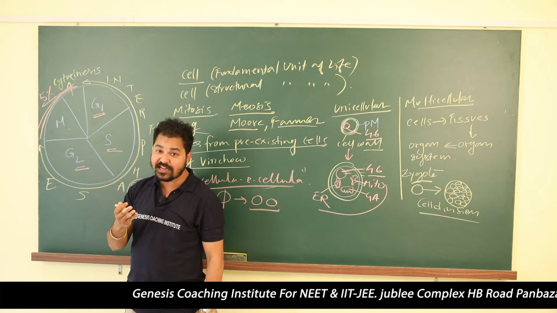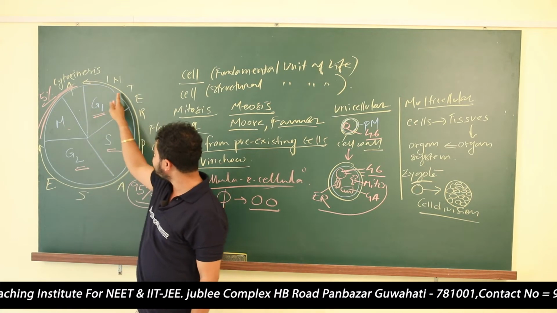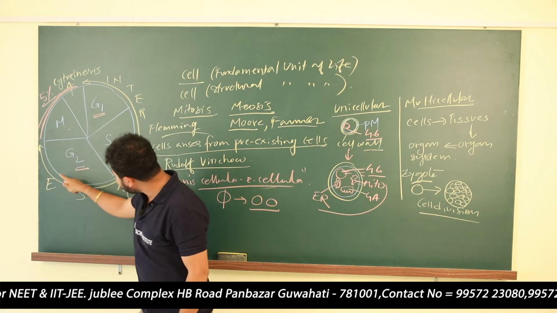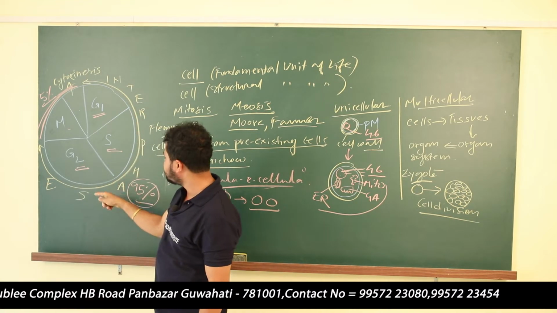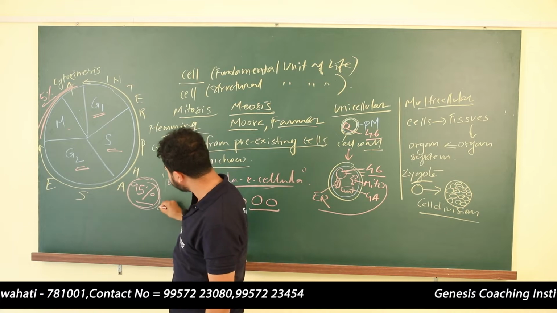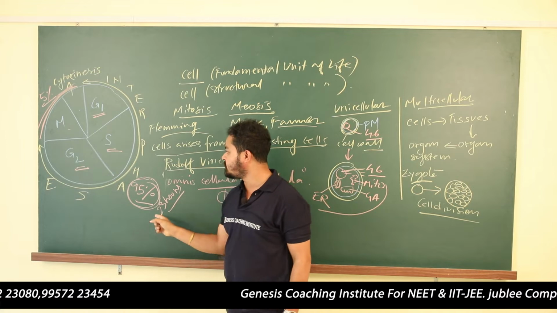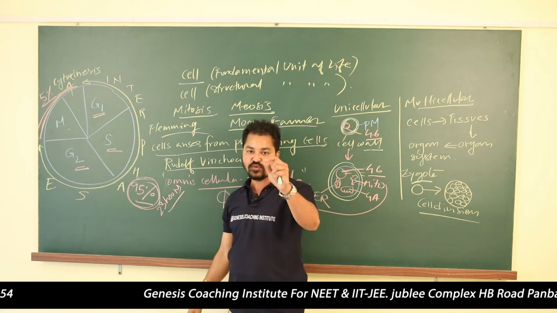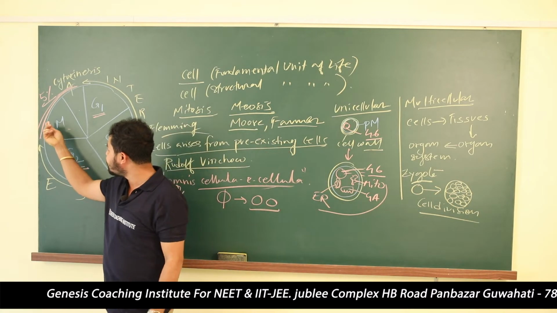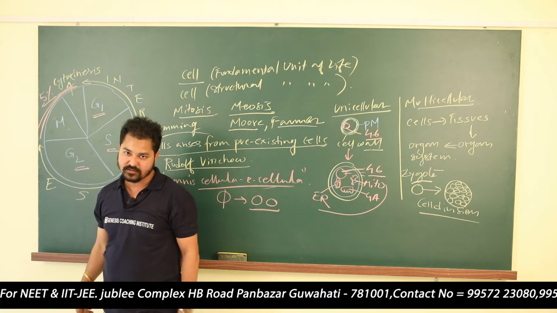But when we eat that material, it takes very less time. So the thing is like that. To produce all the necessary materials, we need time. That is 95% of the time. From 24 hours, 23 hours will be taken up by the interphase, and actual cell division will take place only in the M phase, which needs only 1 hour. Are you getting my point?